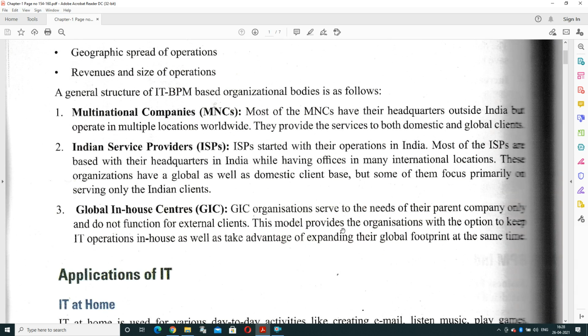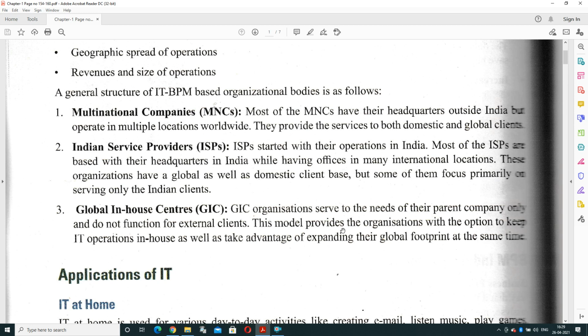Third one, Global In-House Centers, GIC. Basically, a GIC organization serves the needs of its parent company only and does not function for external clients. There is a relationship between the companies as parent and child. They are fulfilling the requirements of the parent company. This model gives the organization the option to keep IT operations in-house as well as take advantage of expanding their global footprint at the same time.